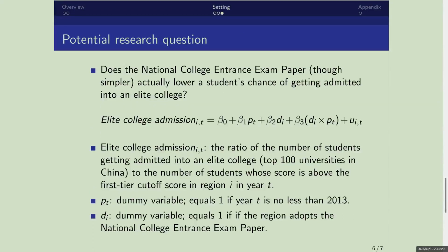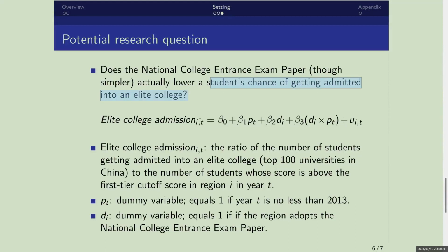So researchers in the finance or econ departments can probably employ this setting to investigate the research question: does the National College entrance exam paper, a simpler test, actually lower a student's chance of getting admitted into an elite college?